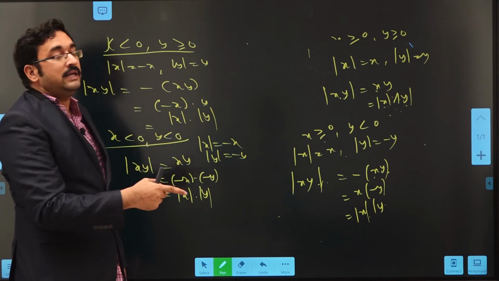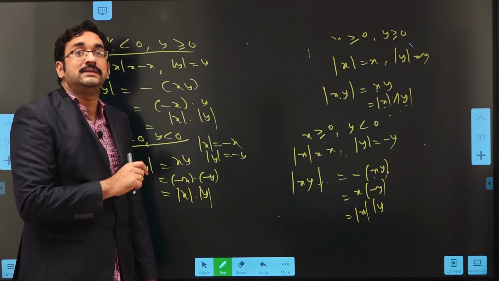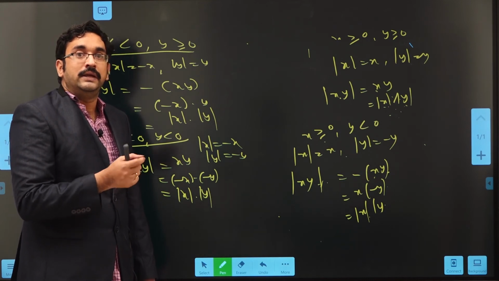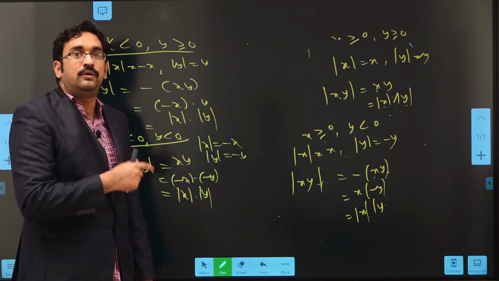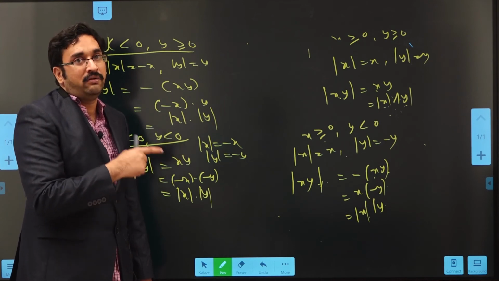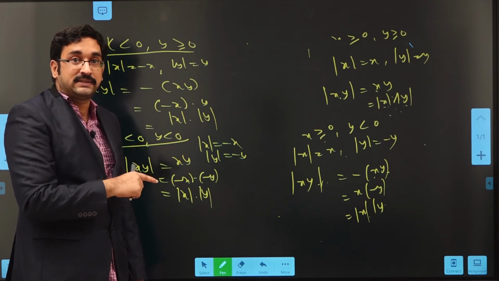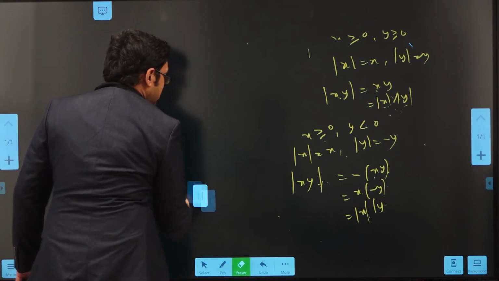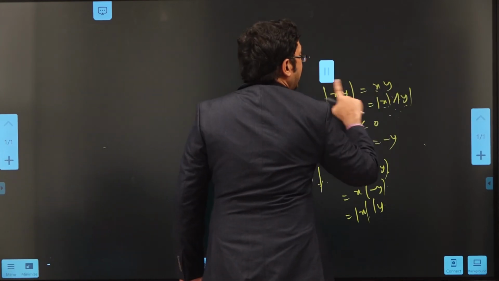So here in all possible cases, that is both x and y positive, x positive and y negative, x negative and y positive, both negative, in all cases we proved that modulus of xy equals mod x into mod y. So this is one example of proof by cases.